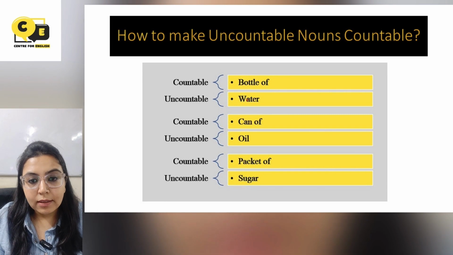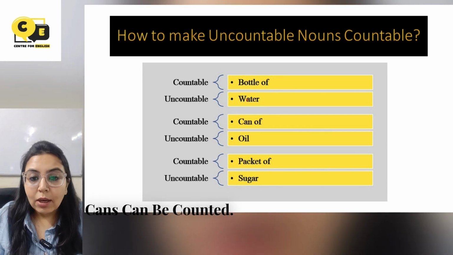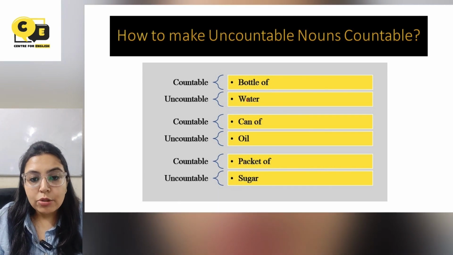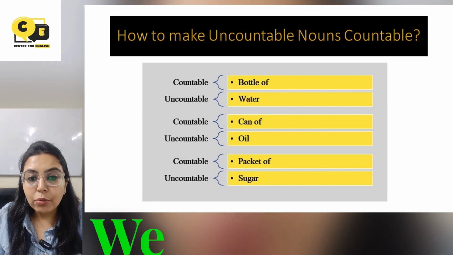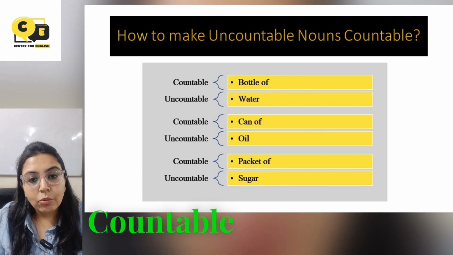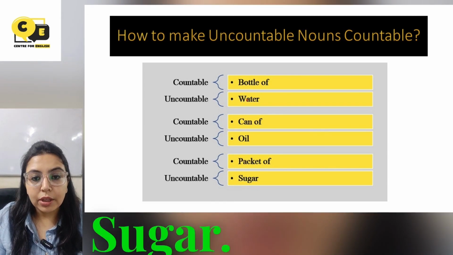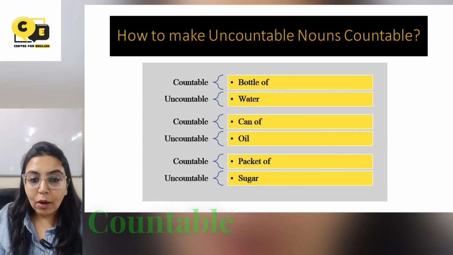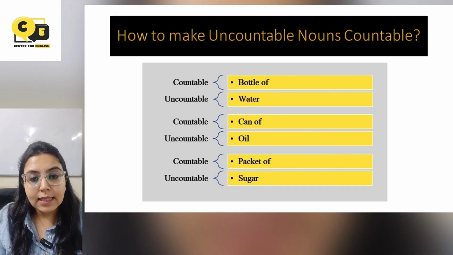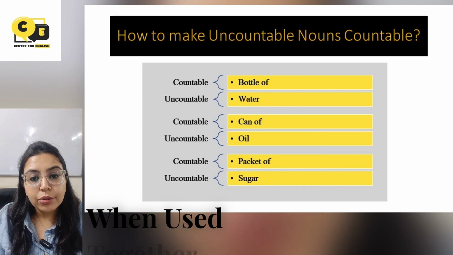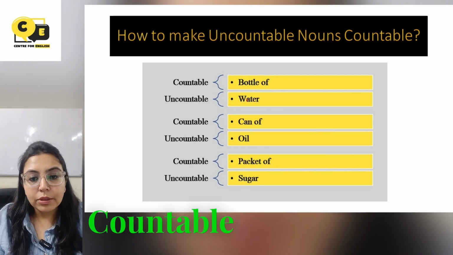Can of oil. Cans can be counted. Oil is uncountable. So can of oil, if we use together, it becomes a countable element. Packet of sugar. Now packet is a countable noun and sugar is an uncountable noun. When used together, we make that a countable element.